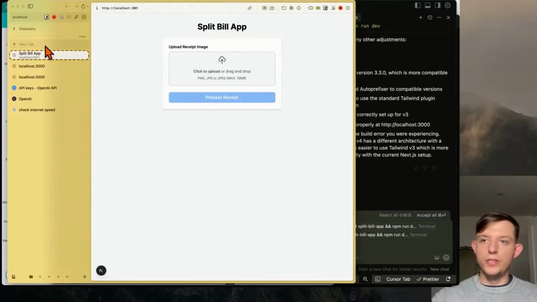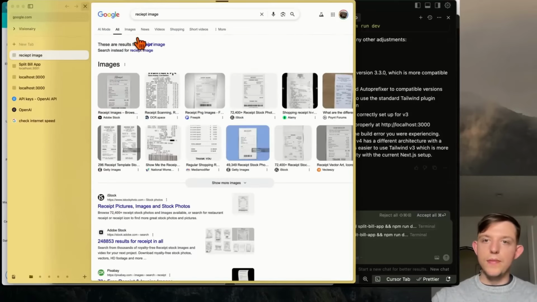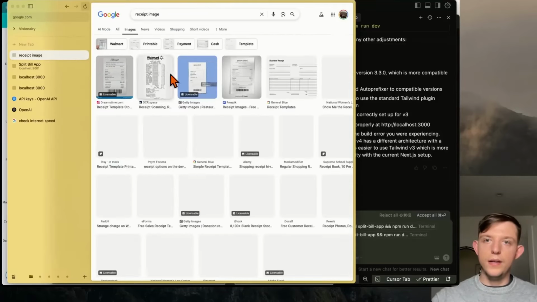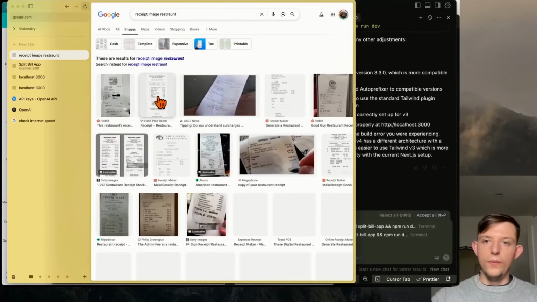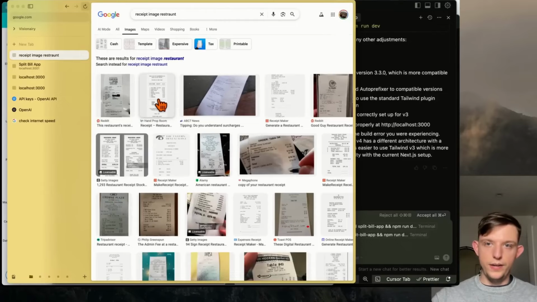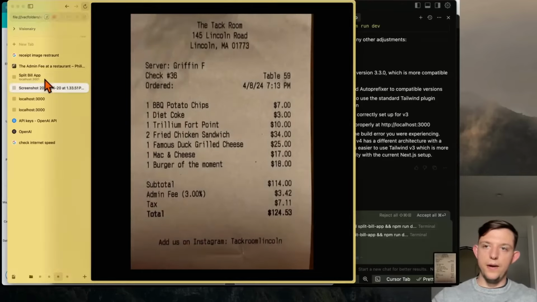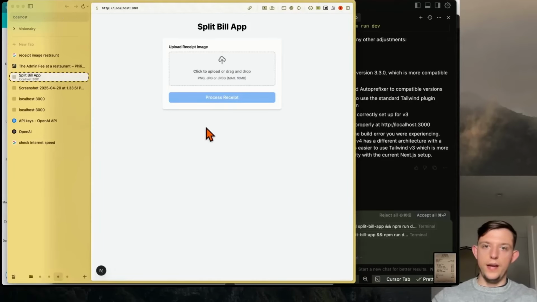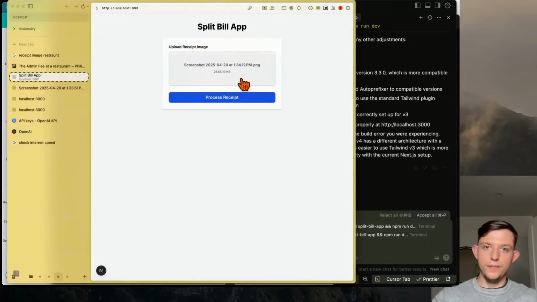So now we can upload a receipt. I'm just gonna look up a receipt image. Restaurant. And we'll snag this one right here. Oh yeah, let's get a realistic one. So let's go ahead and select this receipt right here. Now, let's go ahead and upload that receipt. So we can upload that screenshot right here, and we can hit process receipt. Let's see if this works.